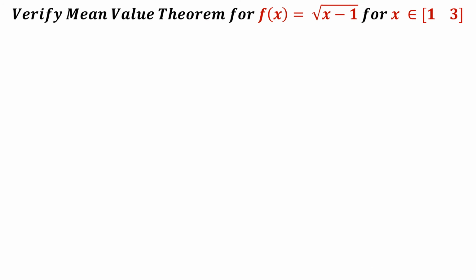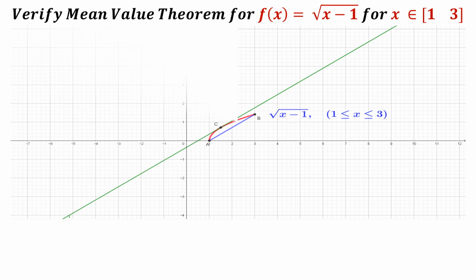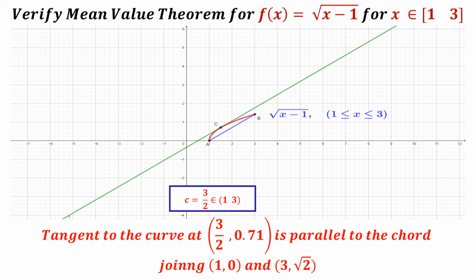Okay. Let us try to get the graph of it. This is the graph of root x minus 1. And the value of c is 3 by 2. And you are seeing that the tangent to the curve at 3 by 2 comma 0.71, that is square root of something, you know that, is parallel to the chord joining 1 comma 0 and 3 comma root 2. So there is a chord joining a comma f of a and b comma f of b. You are seeing that the tangent is parallel to the chord. That is mean value theorem.